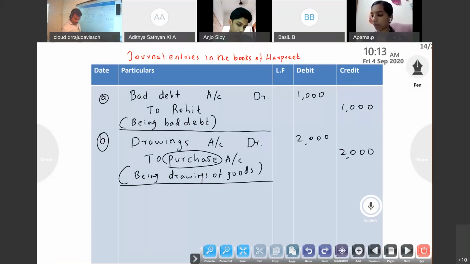Next, provide interest on capital of rupees 1,50,000 into 6% into 9/12, means interest on capital.